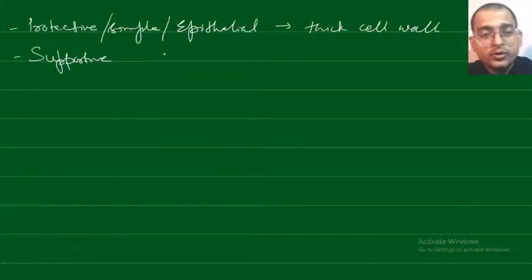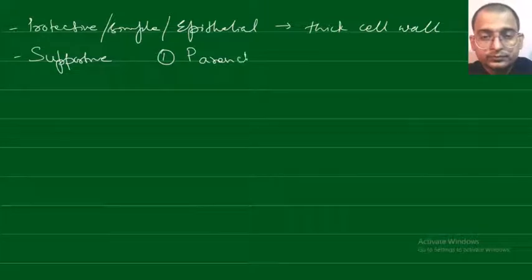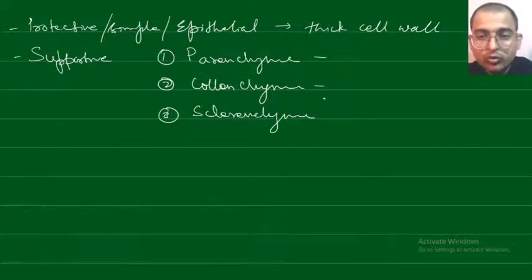Under supportive tissue we have three types of tissue. One is the parenchyma, collenchyma and sclerenchyma. So what are the features of the parenchyma, collenchyma and sclerenchyma?